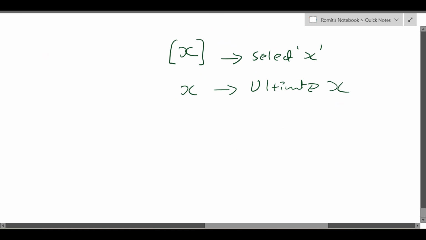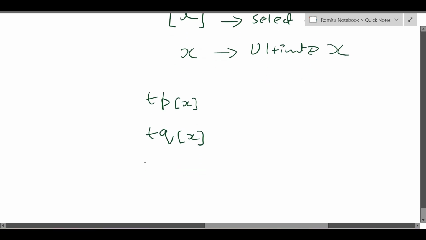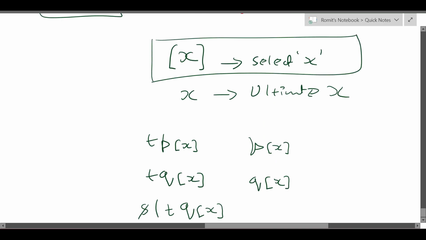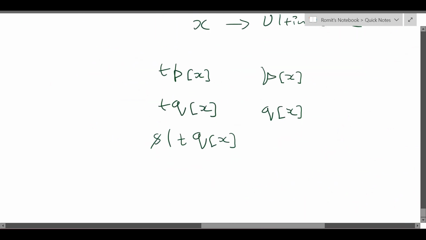So the symbols that we have discussed, let's get to those. The select version of tpx is actually t p[x]. The select version of tqx is actually equal to tqx with brackets around it. We had s deferred tqx, that will be written like this. px will be written this way. qx will be written this way. Right. So any select function where there is a temporary initial selection involved, we use this sort of symbol.